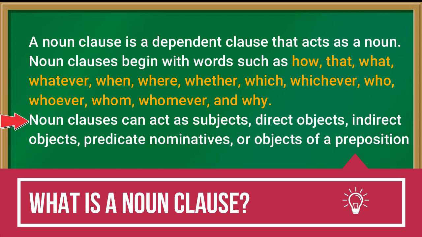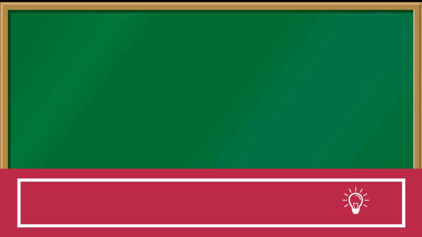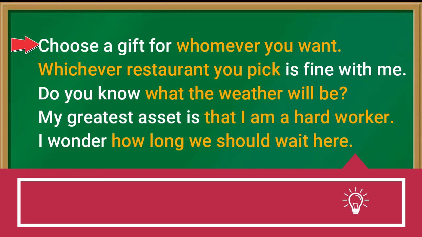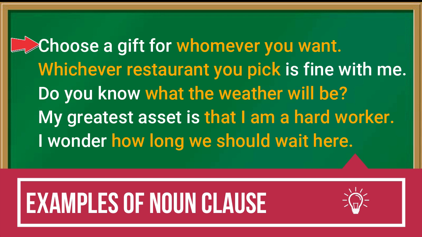Noun clauses can act as a subject, direct object, indirect object, predicate nominative, and object of a preposition as well. For example, choose a gift for whomever you want. In this sentence, "whomever you want" is a clause functioning as an object. So this is the function of a noun which is performed by a clause. This clause is a noun clause because it starts with "whomever", and it performs the function of a noun.